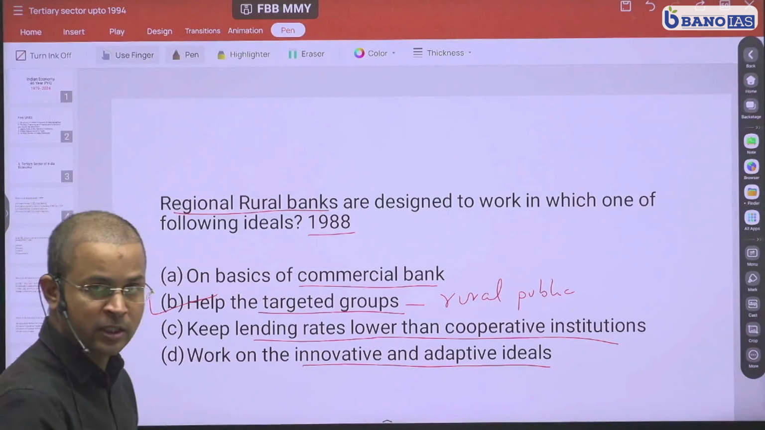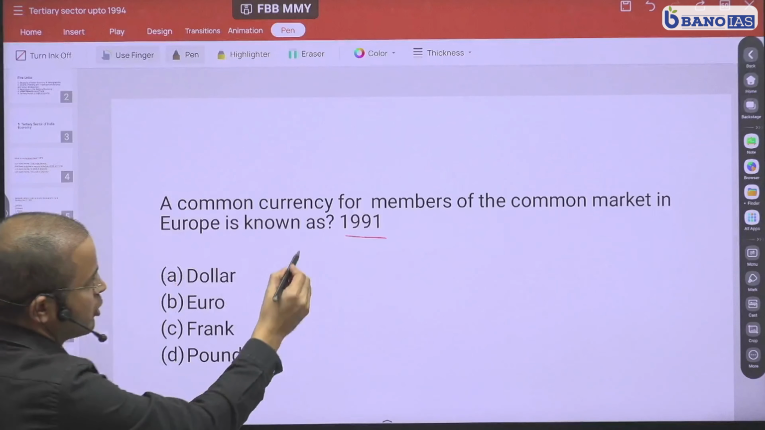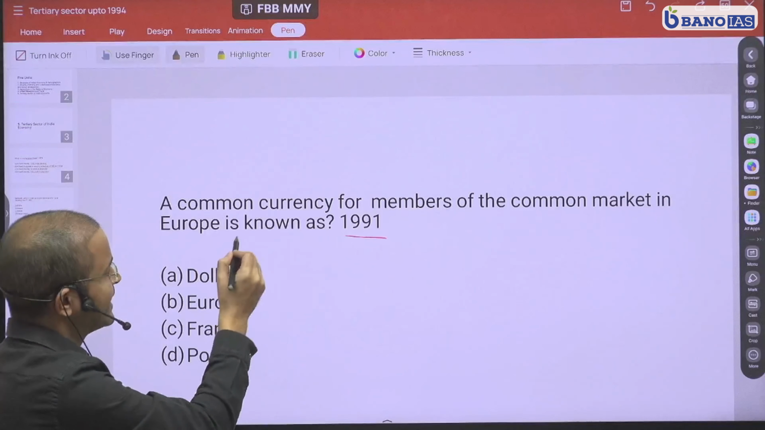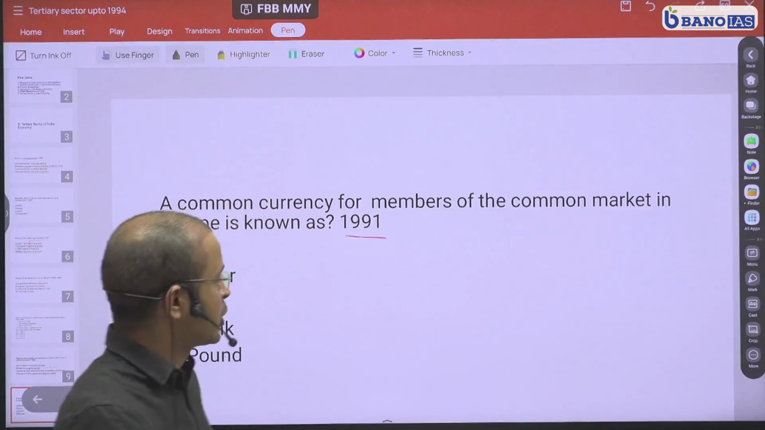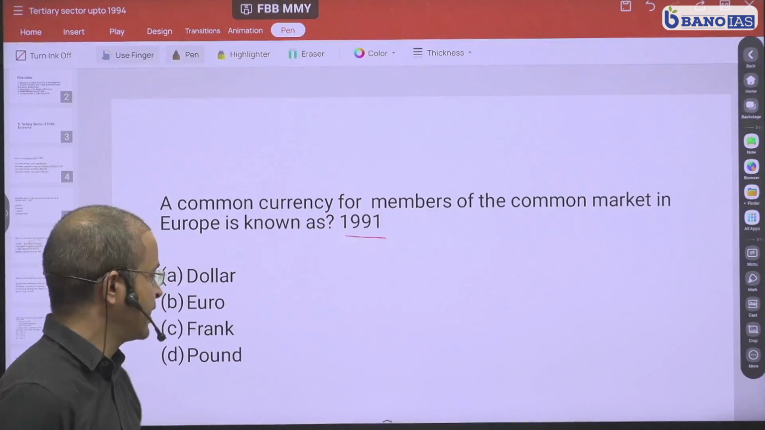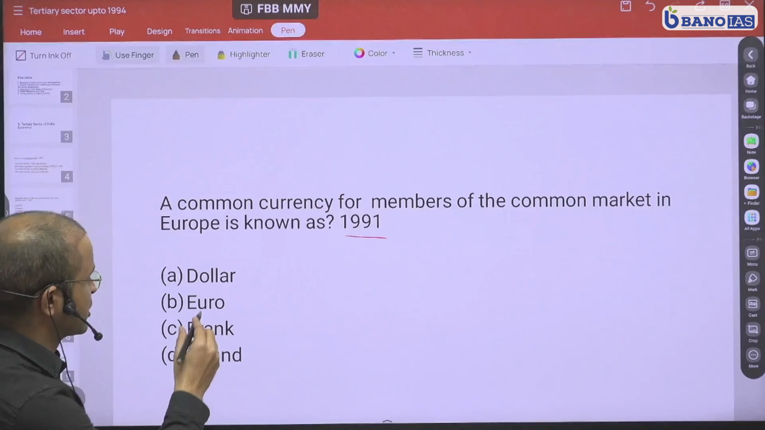Let's move to the next question. This is the question from 1991. A common currency for member of common market in Europe is known as. यूरोप में कौन सी करेंसी है जो कॉमन मार्केट में स्टेब्लिश की गई है? And this is a very easy question. So I don't think there is much discussion required.